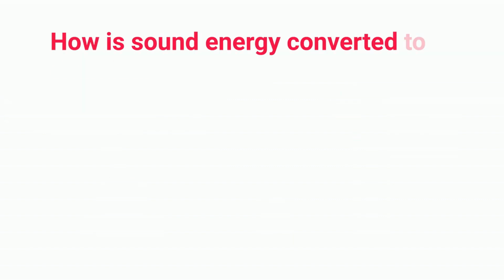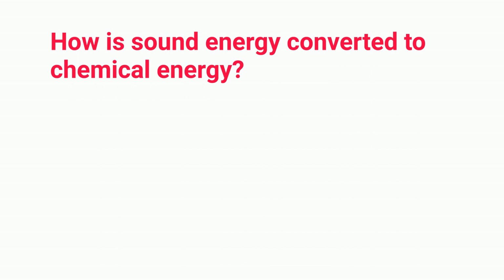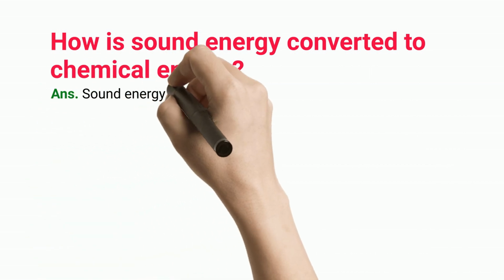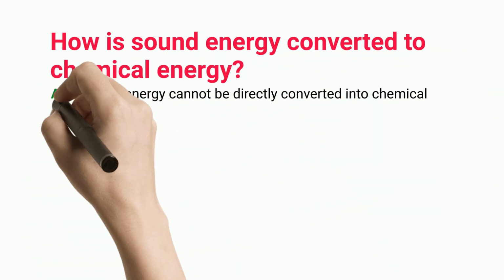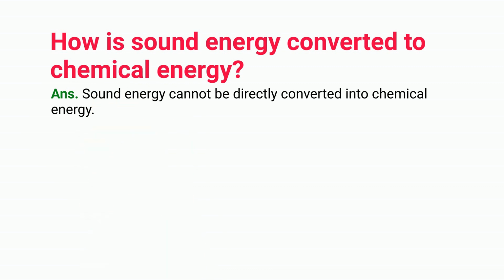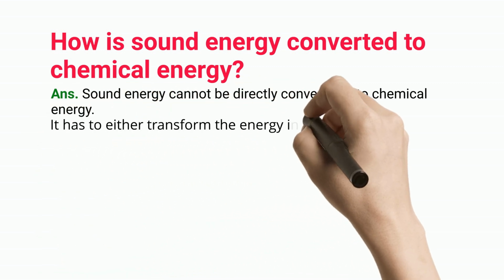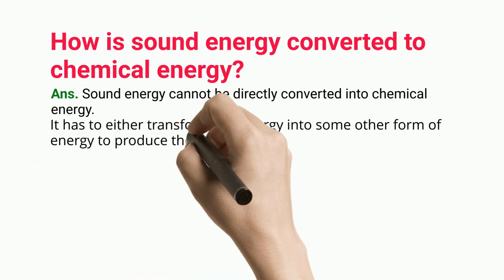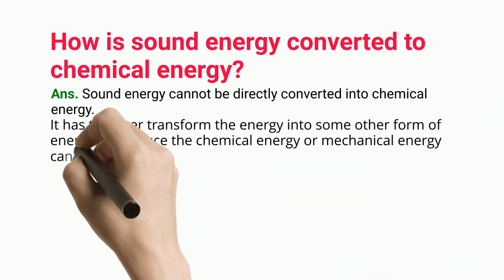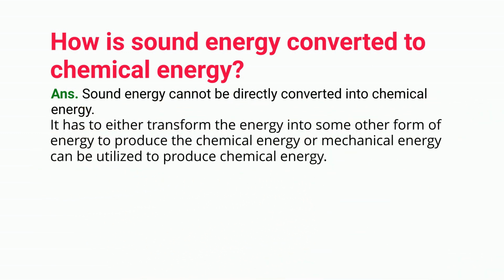How is sound energy converted to chemical energy? Sound energy cannot be directly converted into chemical energy. It has to either transform the energy into some other form of energy to produce the chemical energy, or mechanical energy can be utilized to produce chemical energy.